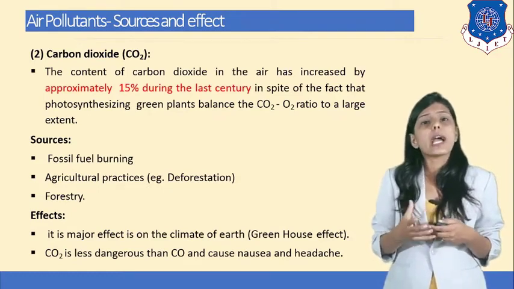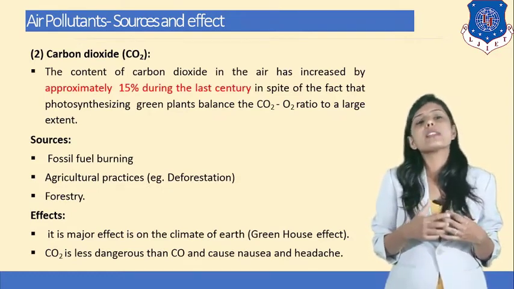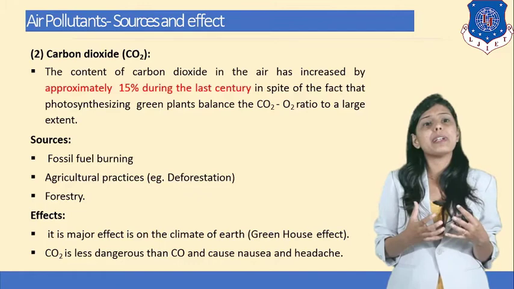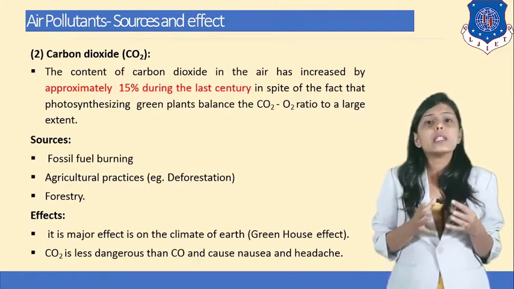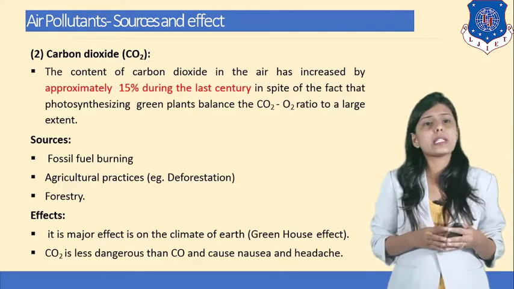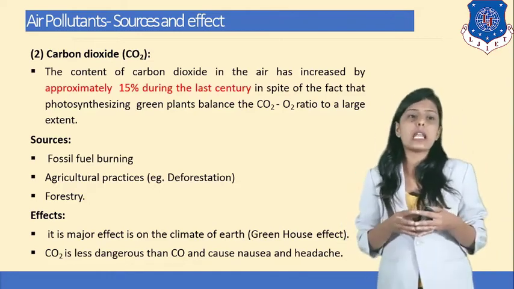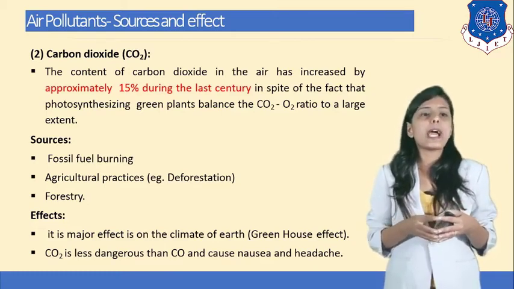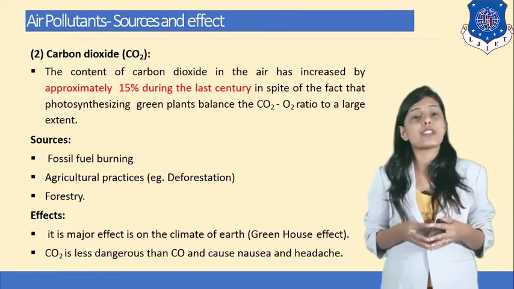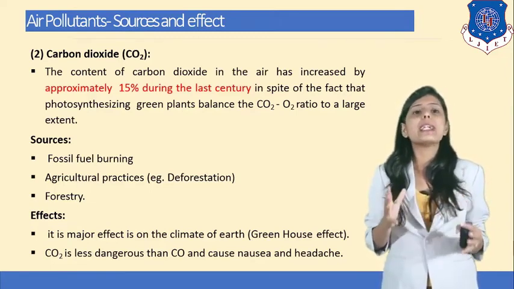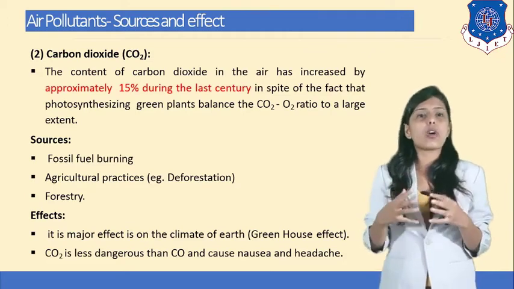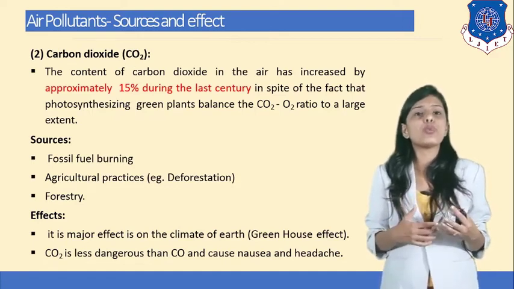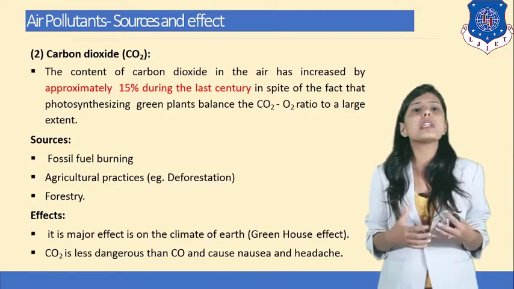Now, carbon dioxide. We all know global warming is increasing. What is the reason for the increase in global warming? Carbon dioxide increases in the atmosphere. The content of carbon dioxide in the air has increased approximately 15% during the last century, in spite of the fact that photosynthesis of green plants balances the CO2-O2 ratio to a large extent. So what does a plant do? Plants balance the amount of carbon dioxide and oxygen in the atmosphere. But because of the activities done by human beings, the carbon dioxide amount is increasing day by day.